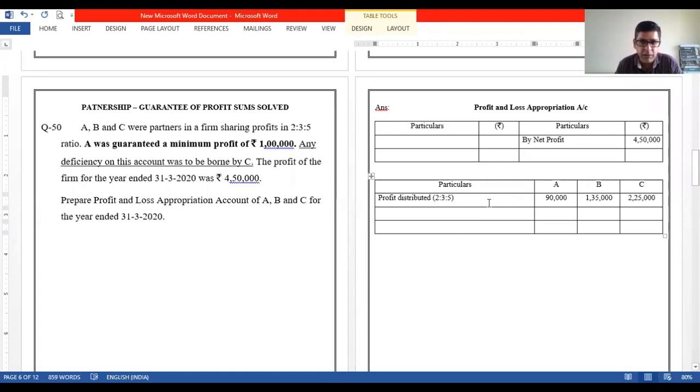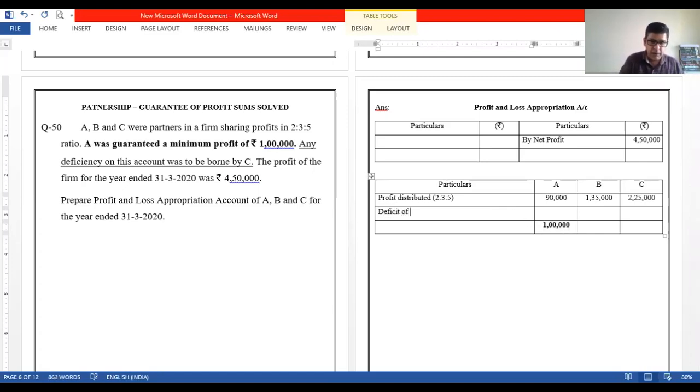Profit has been distributed. Now let us see who was given a guarantee. A was given a guarantee of what amount? 1 lakh. So he should get 1 lakh amount of profit. This is a guaranteed profit. Okay. But we can see in the distribution of profit he gets only 90,000. So there is a deficit. कितना deficit है? 10,000, right?